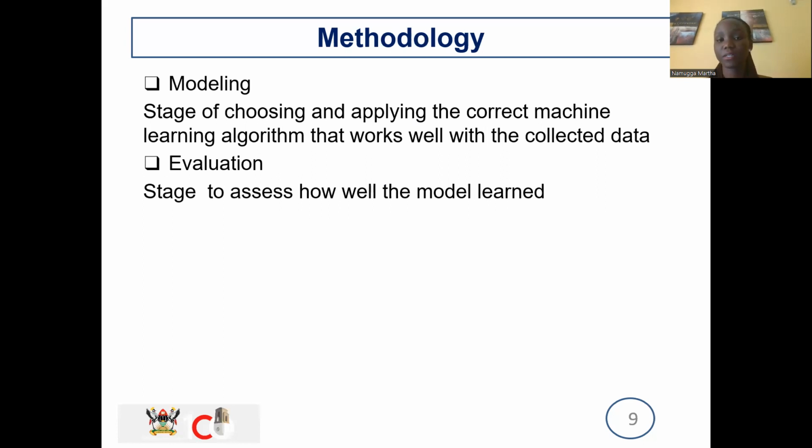Then you have to evaluate. Has the model actually learned? Is it able to predict? Is it able to make that classification? That's what happens in the evaluation stage.